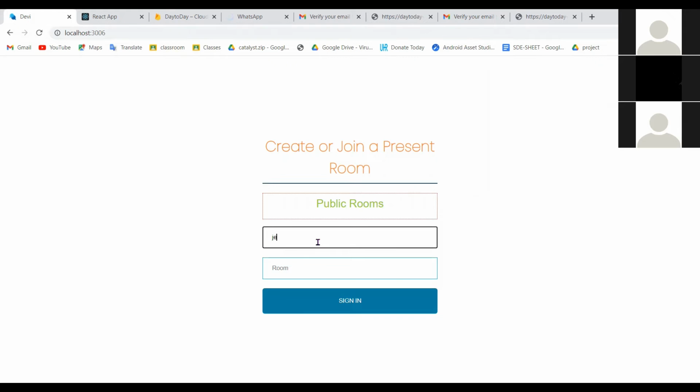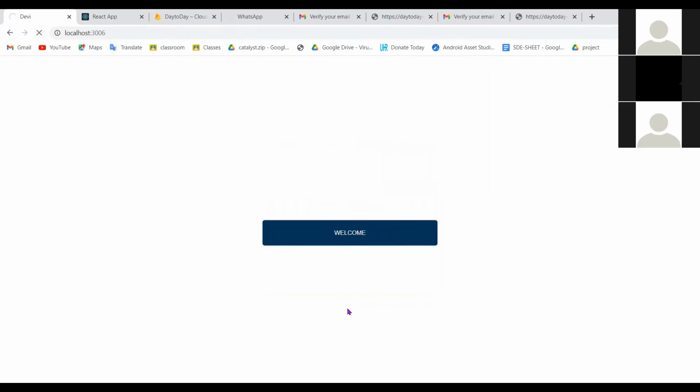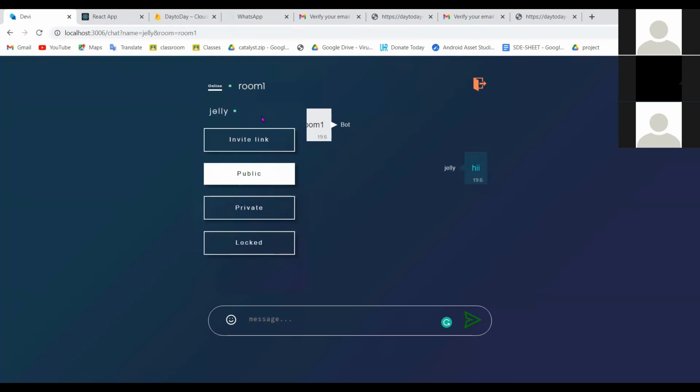So for example, over here I'll connect a chat room. Let's say the room name, and I'll sign in over here. As you can see, this is the chat room that has been connected. Over here I can chat with them in a normal way, like any other app. The main thing over here is we can send an invite link to other people.